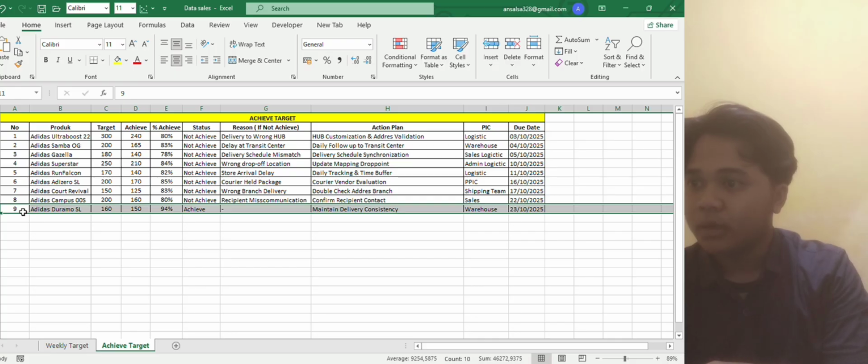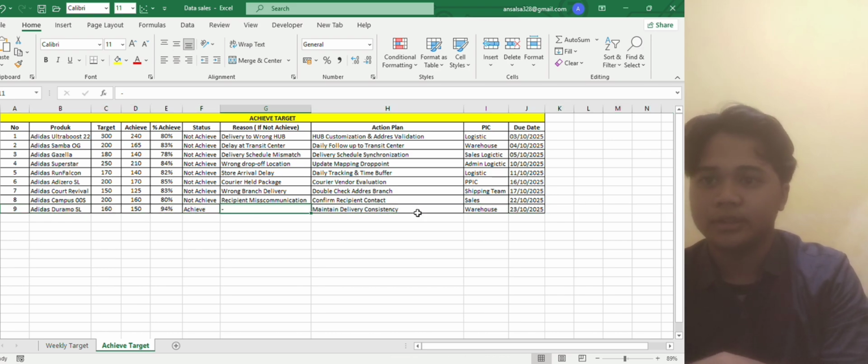And for the number 9, the product name is Adidas Duramo SL with the target of 160 and the achievement is 150 and the result is 84%, which means the target was achieved. And because the target was achieved, there is no reason. And for the action plan is maintain delivery consistency handled by warehouse and due date on 23 October 2025.